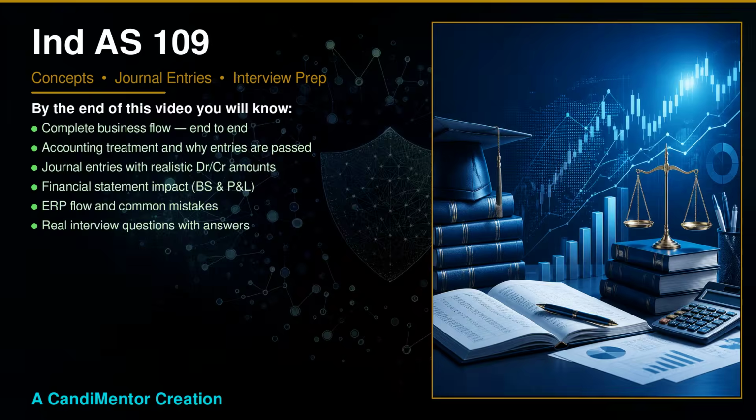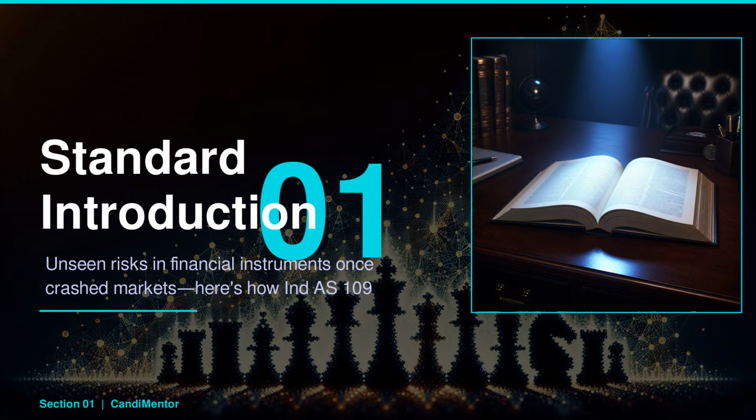Back in 2008, financial instruments were like ticking time bombs, misunderstood and misclassified, leading to a global financial meltdown. Indian Accounting Standard 109 reshaped how these instruments are recognized and measured. By the end of this section, you'll grasp how this standard provides clarity and stability to financial reporting.